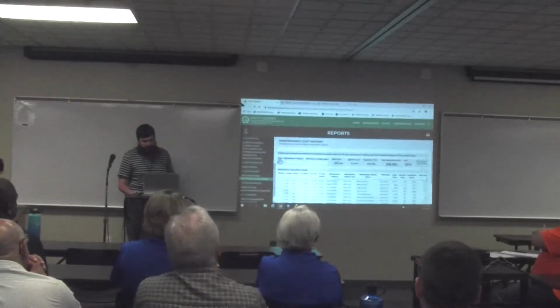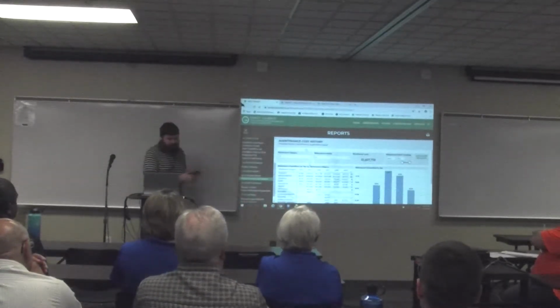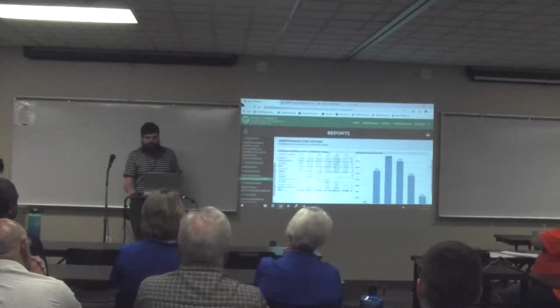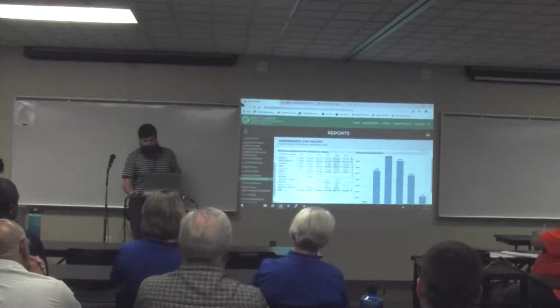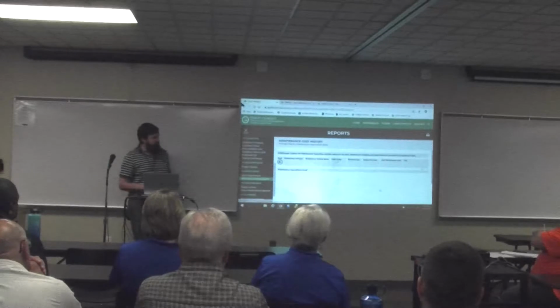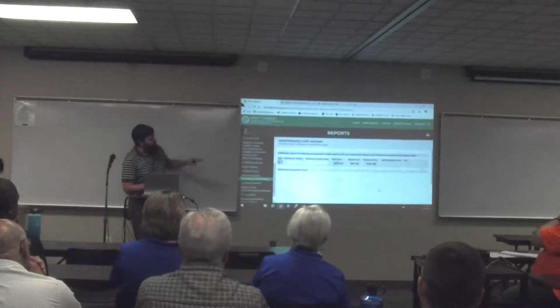Now, not only can you look at just one maintenance activity, but let's say you just wanted to know, okay, what was all the money that we spent and what did we do on a segment of roadway for 1 year? We can select 1 year in the graph and we can drill through on it, and this way it'll only show us stuff related to that 1 year of what we did.